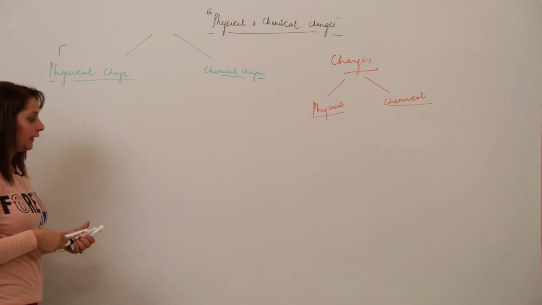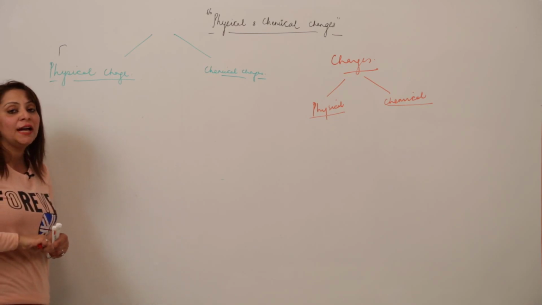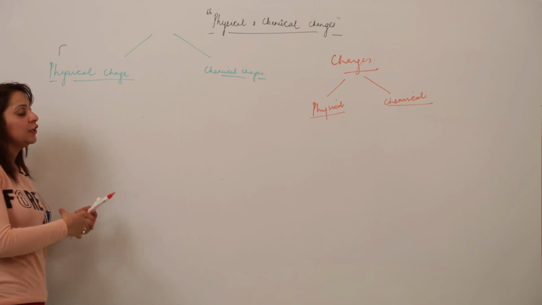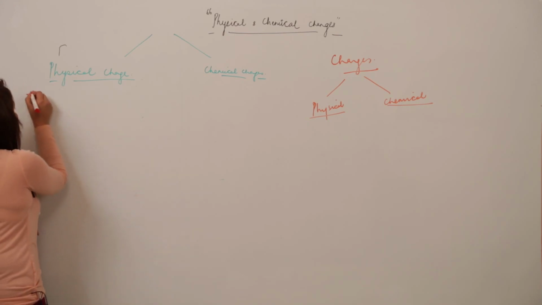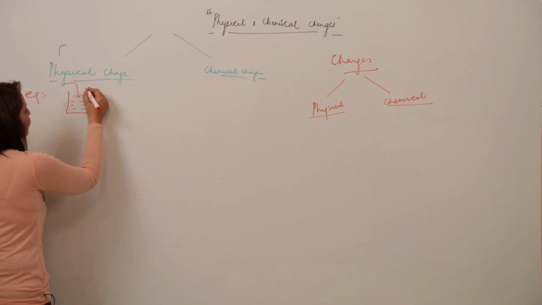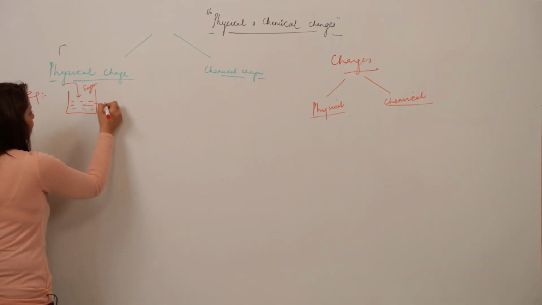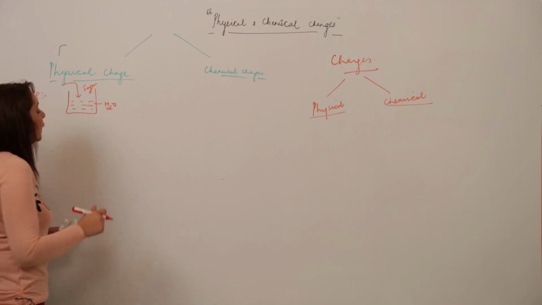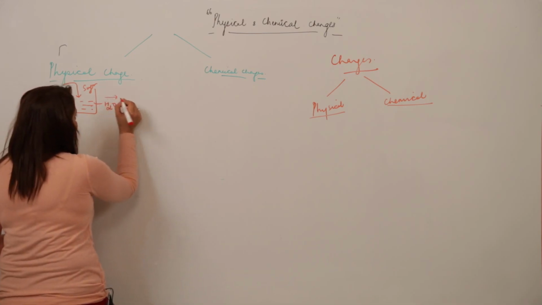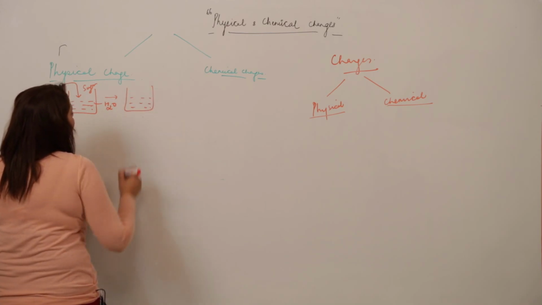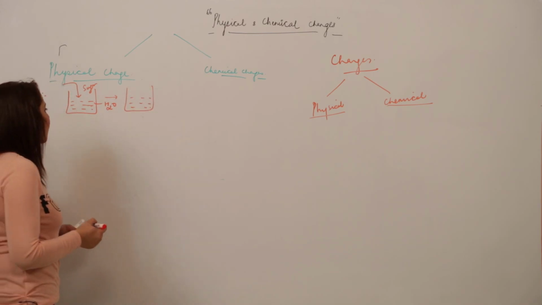Now what is it exactly? I am taking an example so that you will understand these changes in a better way. I have taken a beaker filled with water and I am adding a spoon of sugar to it and stirring it. After a few minutes you will see a solution which is no longer neutral.